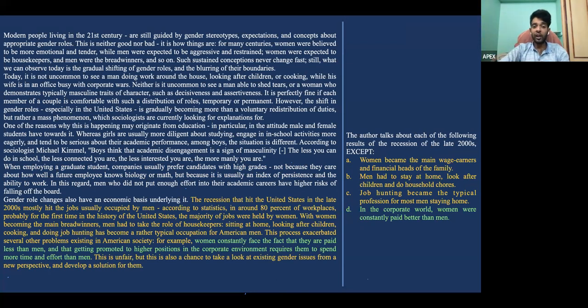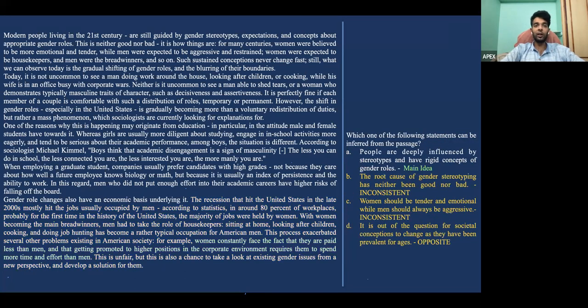But look at the green part of the passage specifically. Women constantly face the fact that they are paid less than men. And in D, he says in the corporate world, women were constantly paid better than men. That turns out to be an opposite answer, which is why that is not what's mentioned in the passage, right?